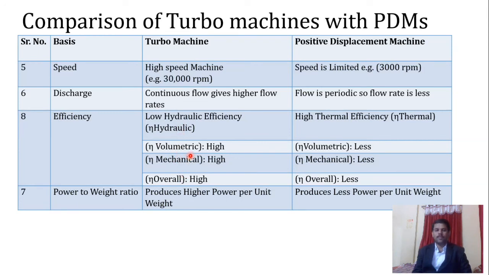But apart from this, turbo machines have advantages in volumetric, mechanical and overall efficiency over positive displacement machines. That means a turbo machine has higher volumetric, mechanical and overall efficiency as compared with positive displacement machines. The power to weight ratio in a turbo machine is very high, but in positive displacement machines it is very low.